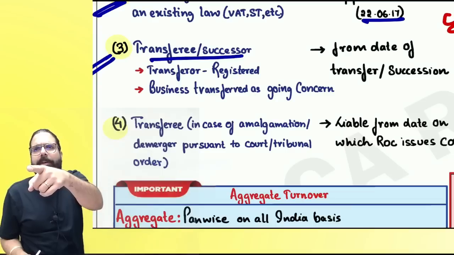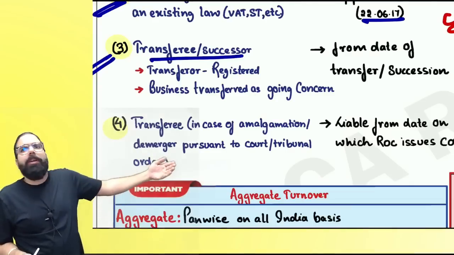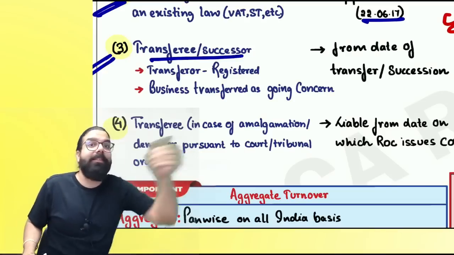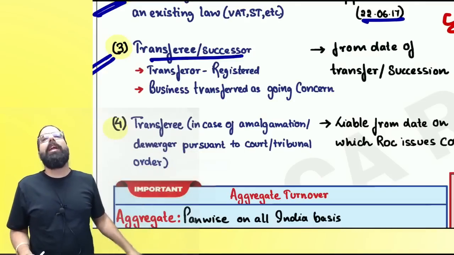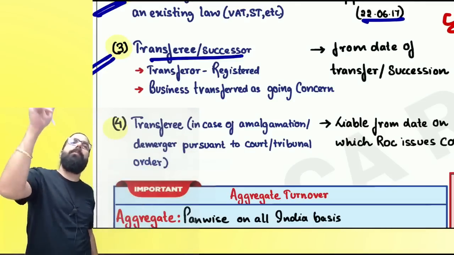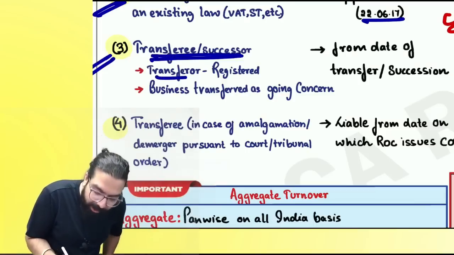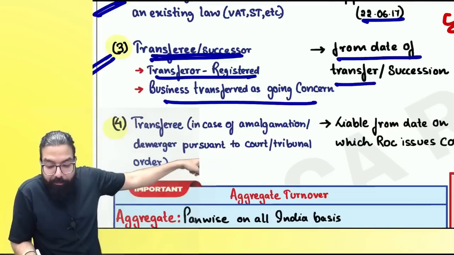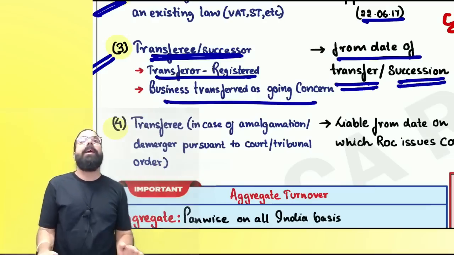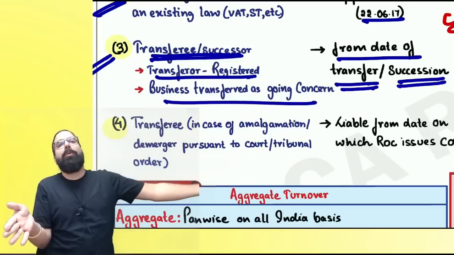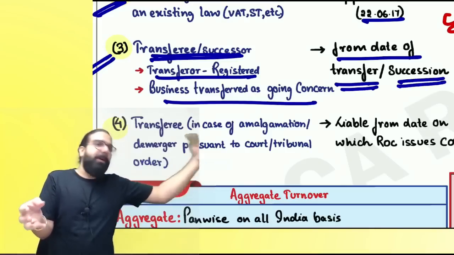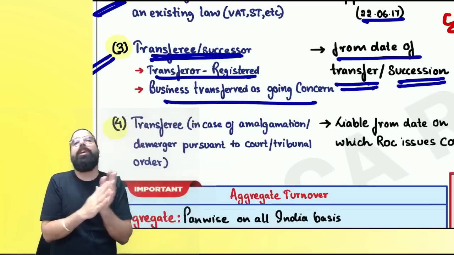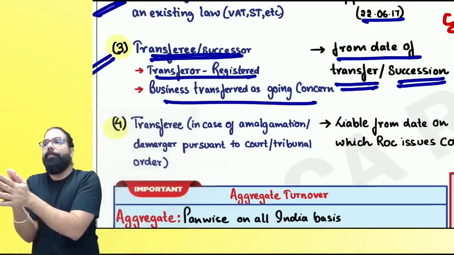Do you remember the supply chapter? Correct. Now, when I transfer the goods to you, the whole business as a going concern, it is exempt. Why? Because you will collect GST and pay. Now, your turnover is not crossing 20 lakh, it is 10 lakh only. Why will you take registration? Because section number 23 says that if the transferor is registered and is transferring the business to you as a going concern, you being the transferee, from the date of transfer or succession, you should take registration. Father's business transferred to the son, now the son is the successor. Son has to take registration irrespective of the turnover as per section number 23 if the father was registered.